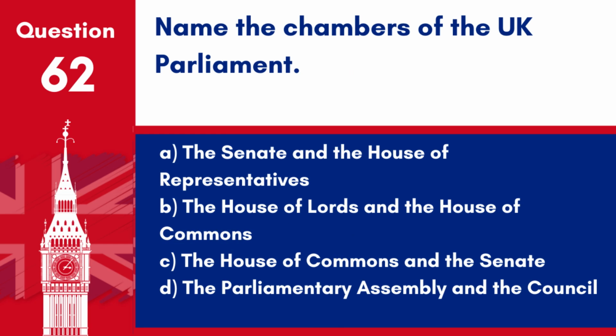Question 62. Name the chambers of the UK Parliament. A. The Senate and the House of Representatives. B. The House of Lords and the House of Commons. C. The House of Commons and the Senate. D. The Parliamentary Assembly and the Council. Answer: B. The House of Lords and the House of Commons. The UK Parliament consists of these two chambers, each playing critical roles in the legislative process.